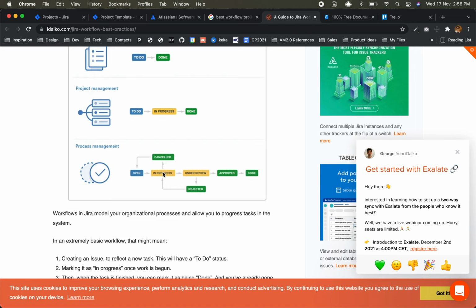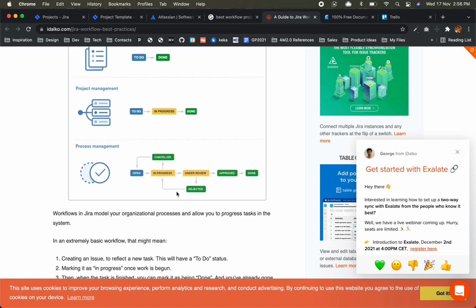Once he has completed his development, he wants the QA team to review whatever he has done, so he will change the status to under review. Then the QA team will either reject his work or approve it, right? If it is rejected, then you will be adding comments and other inputs on what is wrong.